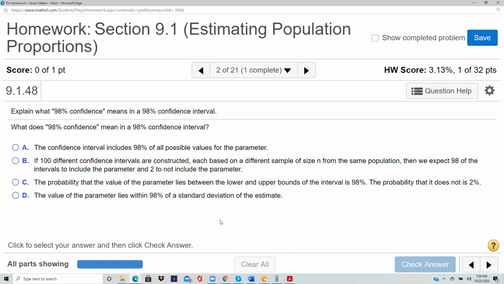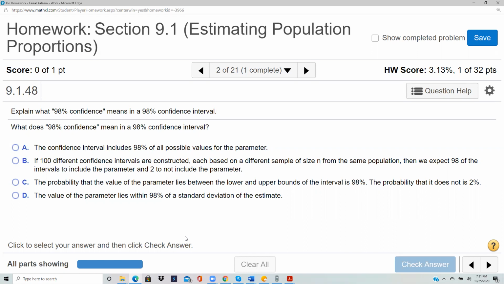Now explain what 98% confidence means in a 98% confidence interval. This chapter is about confidence intervals. What we do is we study a sample. Let's say we are interested in the heights of all females aged 20 or above. Obviously we can't reach out to all of them, so we take a sample of, say, 50 such girls and note their average height.